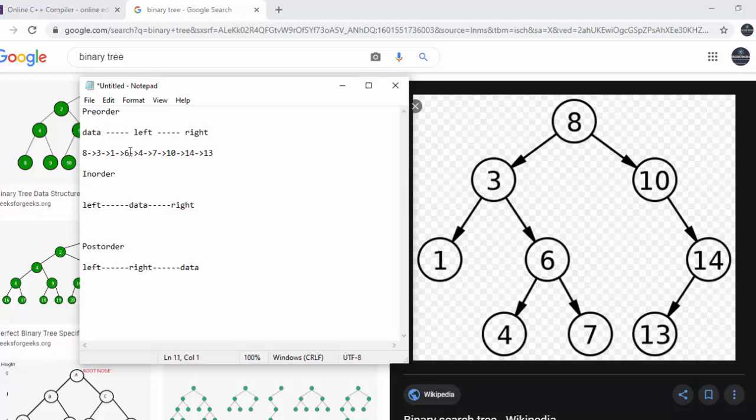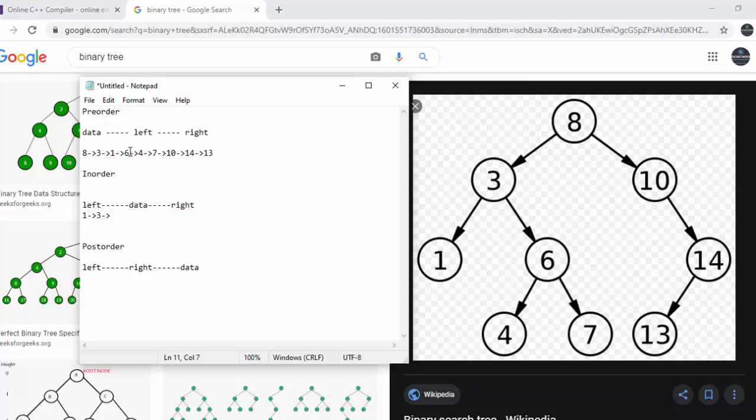So now we will do in-order traversal. So in-order we will call our left first, then process our data, and then right. So 8 will call 3, 3 again will call its left. So when we call 1, there is no left, so that means left is processed, then 1 will print itself. After 1 prints itself, then it will call right. There is no right, that means right is also processed. It will backtrack to 3. So left is processed. Now 3 will process itself. Then it will call right.